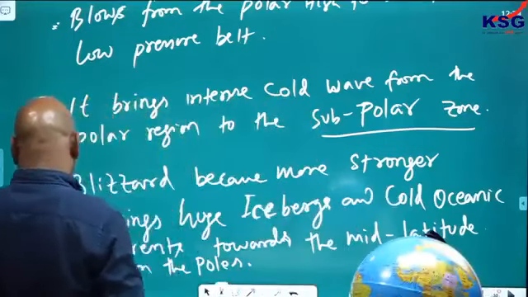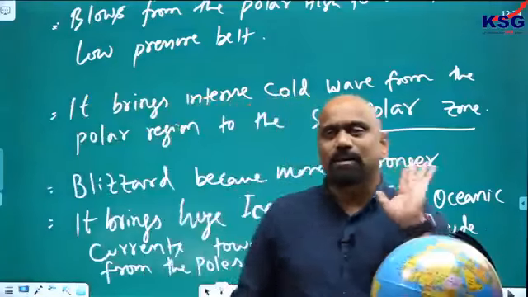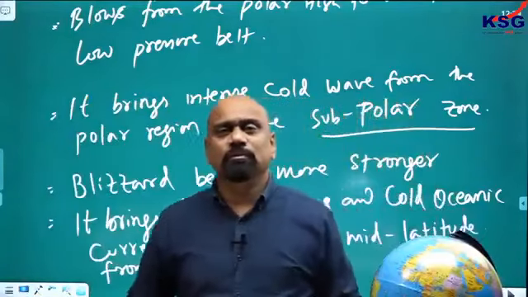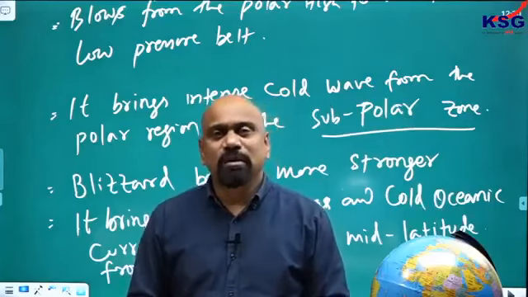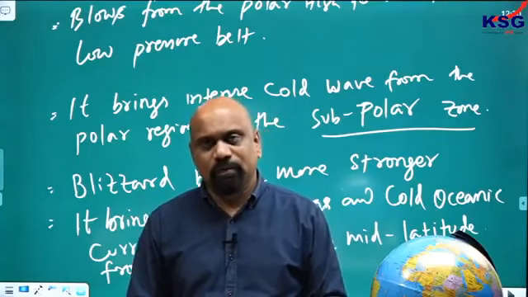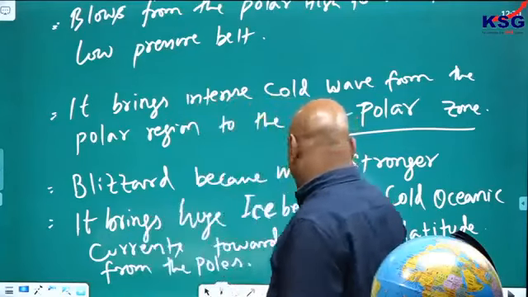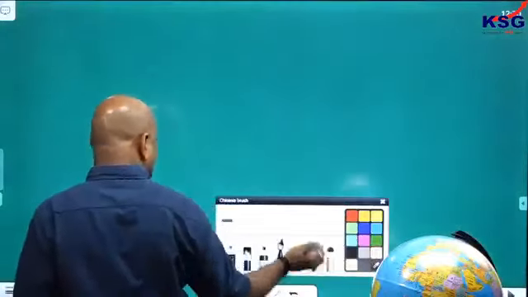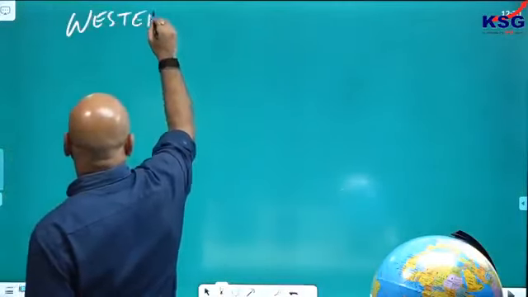I hope you got some idea now about this. I said how the easterlies and polar easterlies influence the climatic type of different regions. I just tried to give you some idea. Now, we will go for another wind. The wind is called the westerlies. You remember that? Westerlies.